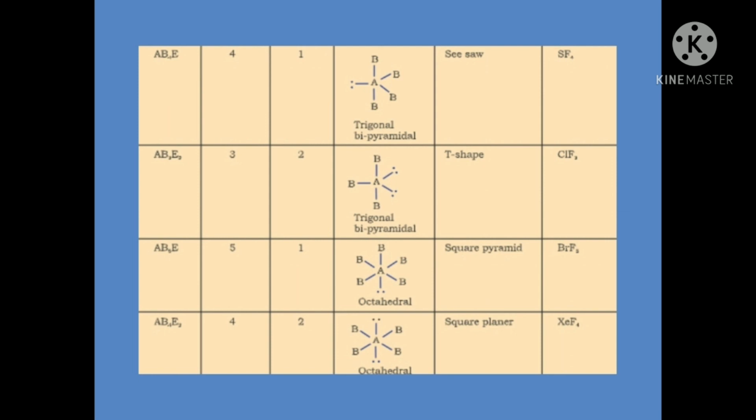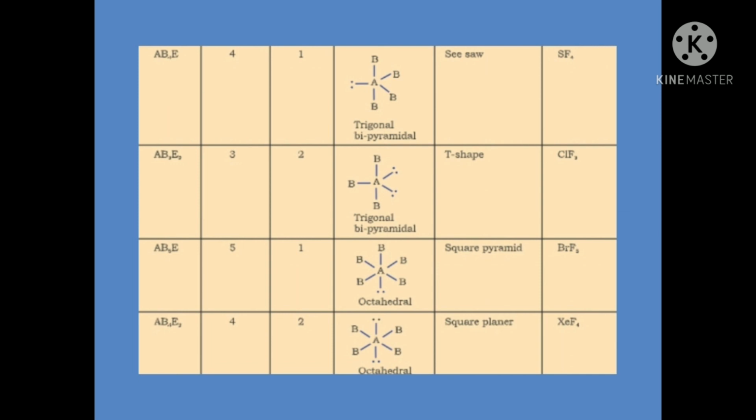AB4E2, in which there are 4 bond pairs but 2 lone pairs. So the total is 6 pairs as in the above case. So the geometry will be the same, that is octahedral, but there is a change in the shape. In the above case, the B's depict a pyramid shape, but in this case the B's represent a plane shape. So the shape of this kind of molecule will be square planar.